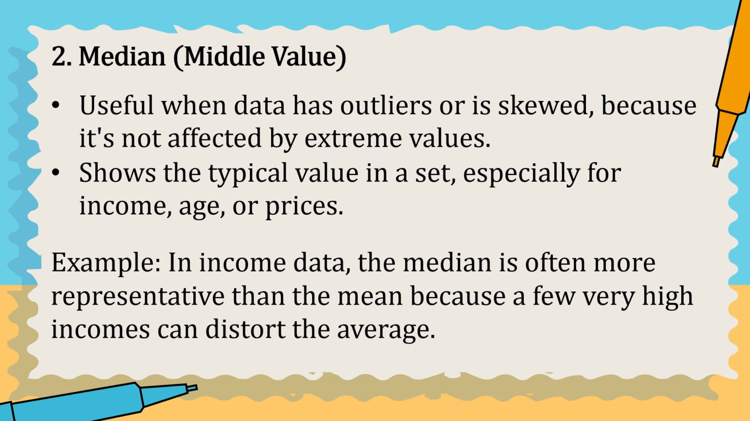Next is the median, or the middle value. It is useful when data has outliers or is skewed because it's not affected by extreme values. It shows the typical value in a set, especially for income, age, or prices. Example, in income data, the median is often more representative than the mean because a few very high incomes can distort the average.